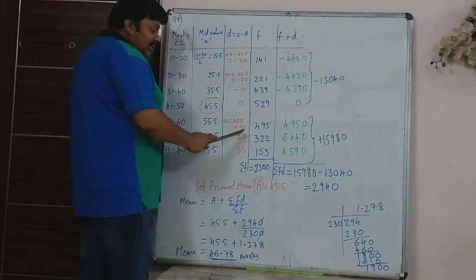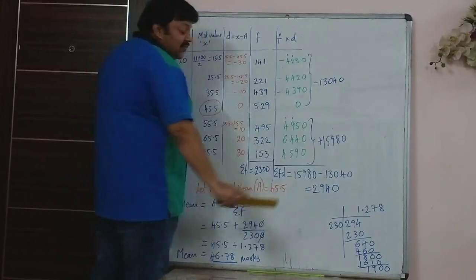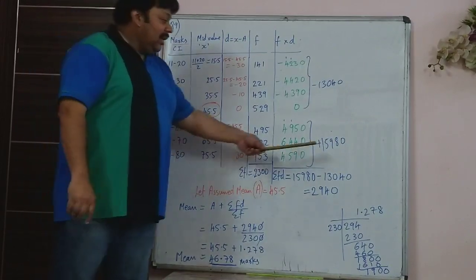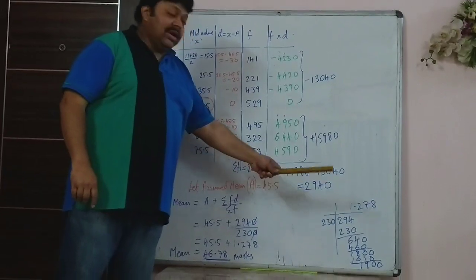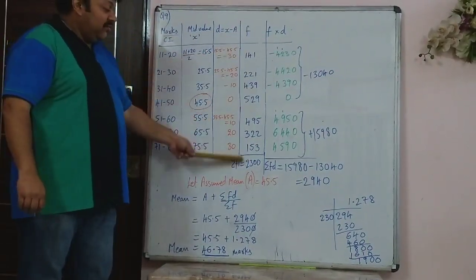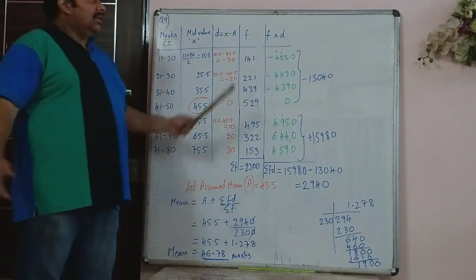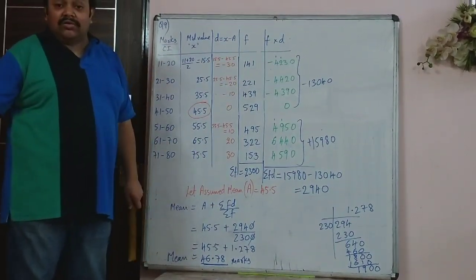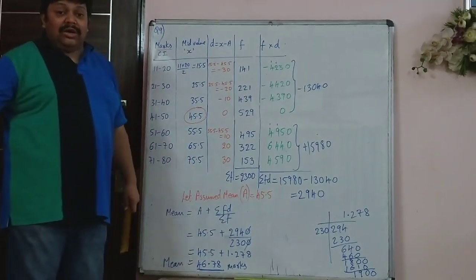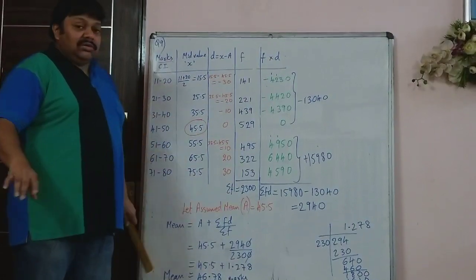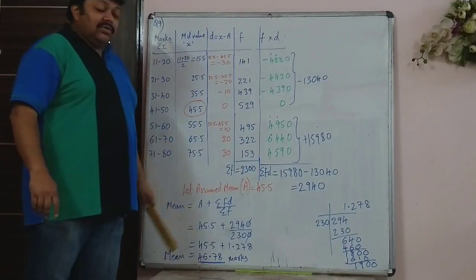And the positive numbers I add separately, it gives me 15,980. So when I add these two, I get sigma f of d is 2940. Now sigma f in this sum, don't add, because it is already given that the class has 2300 students. So don't waste time adding this up. Read the question carefully, it is mentioned that the number of students in this class or school is 2300.